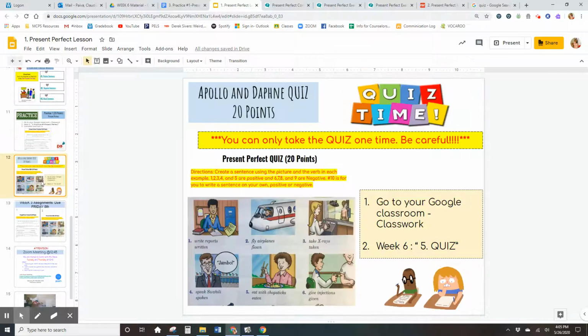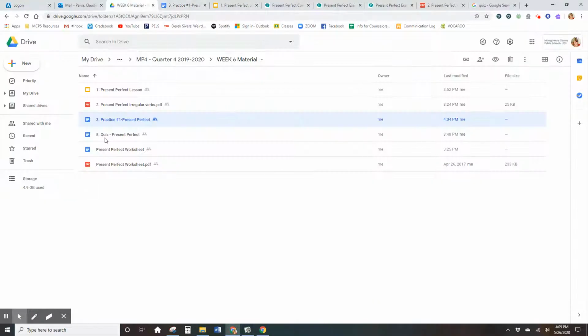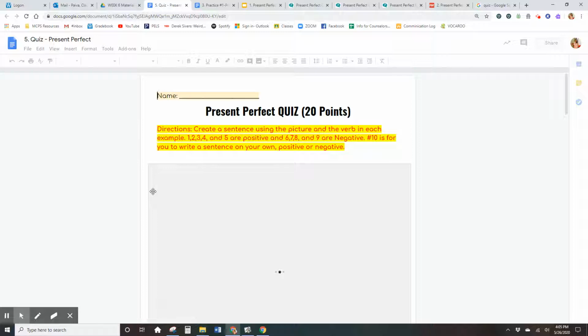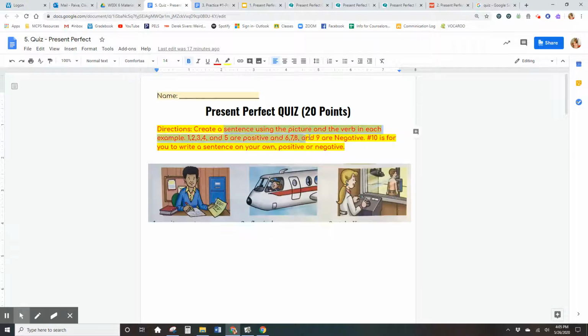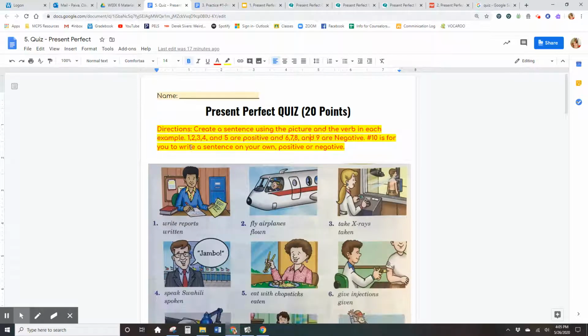Then the next part is the quiz. You have to go to Google Classroom classwork, week 6, number 5. I'm going to go to the quiz, and you can take this quiz 1 time. It says create a sentence using the picture and the verb in each example. 1, 2, 3, 4, and 5 are positive. 6, 7, 8, and 9 are negative. Number 10 is for you to write a sentence on your own, positive or negative. So number 10 is your own creation.